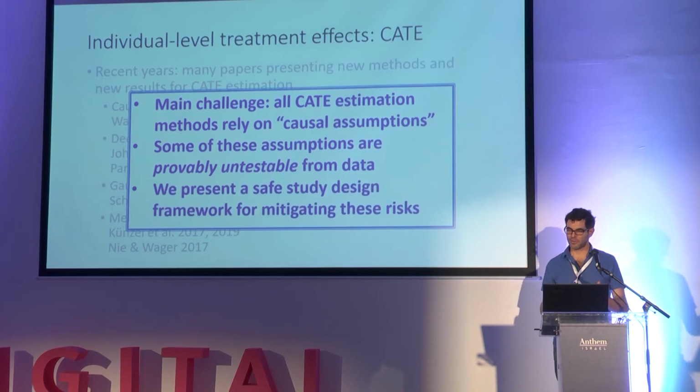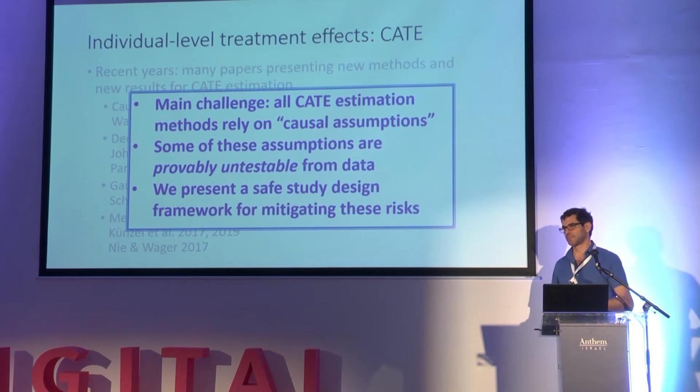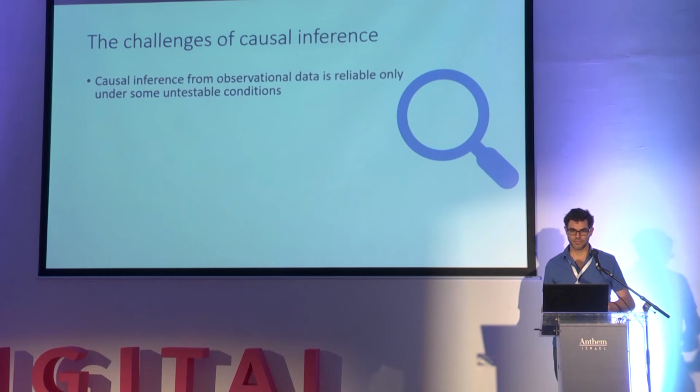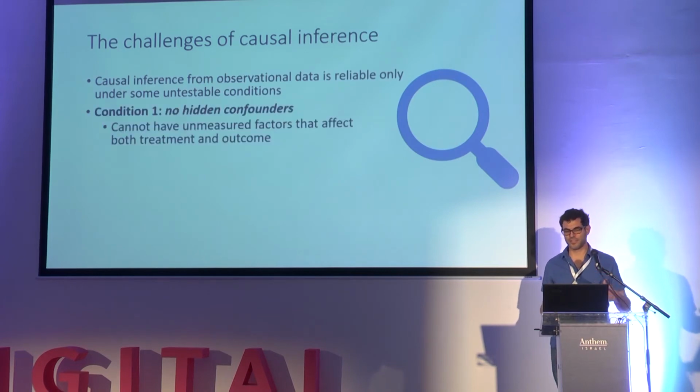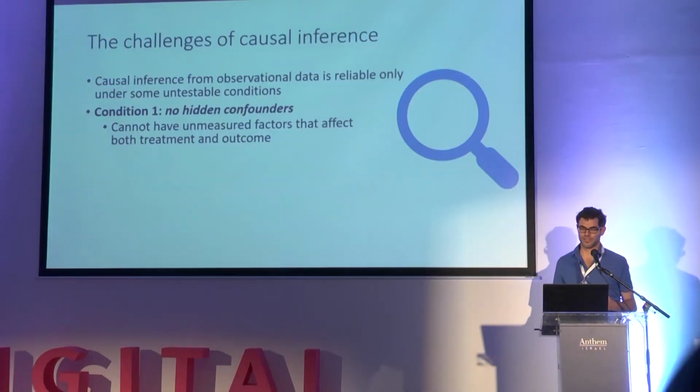What I want to talk about here is this framework we're developing for a safe study design. How do we mitigate these risks of trying to estimate patient-level causal effects, relying on assumptions which we cannot verify? The two main assumptions or conditions are as follows.